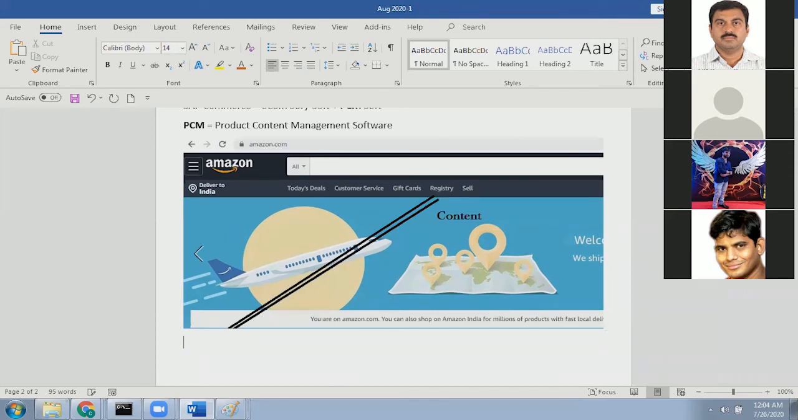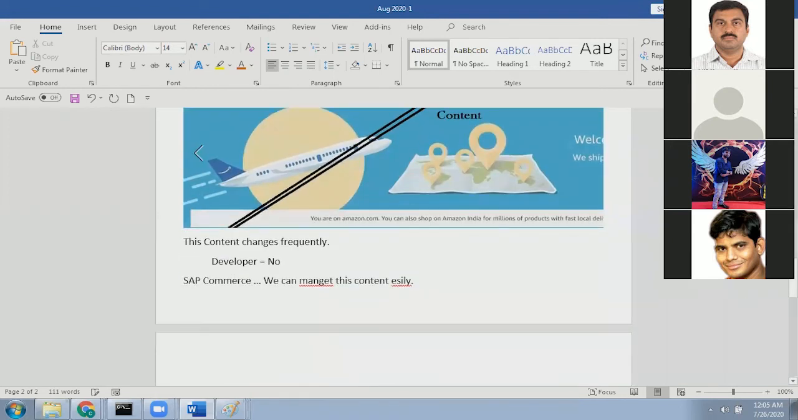This content changes frequently. So do you think that a developer does the changes? Answer is no. Developers don't do these changes. SAP Commerce gives flexibility to the business team or the company to make these content changes easily. So using SAP Commerce, we can manage this content easily. How to manage it, we will see in examples in the coming days. For now, just remember we can manage it.